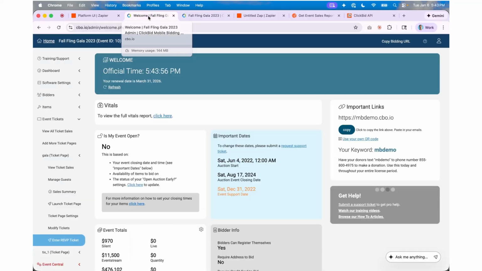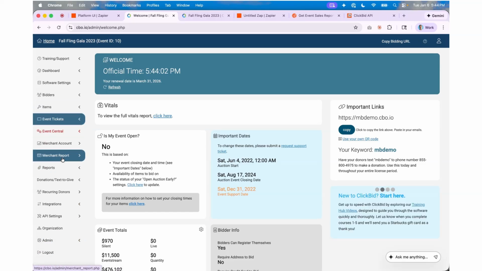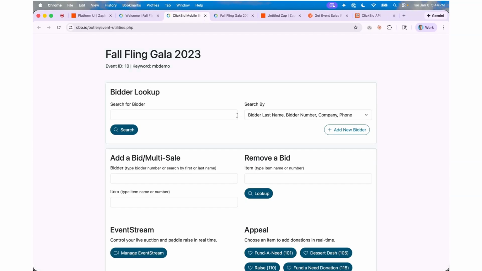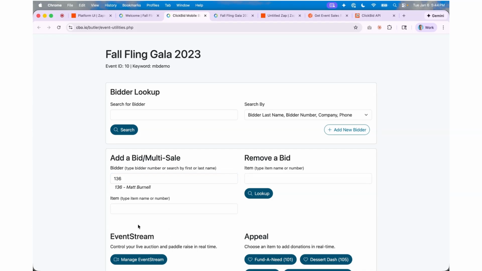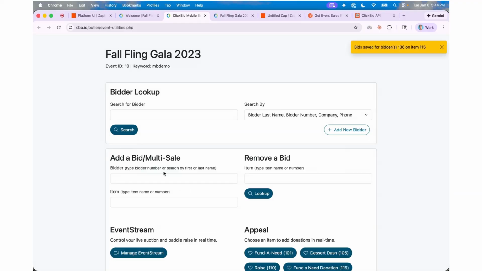The other option, so we've got a little bit of time to kill, so I've only got a half hour, but the other option is to go into your Butler, and if I have a bidder, I can just pick somebody like Matt Burnell. Yep, that's fine. Item, let's do donate. Oh, yep, fund a need. I'm going to donate $1 and add, just as a test. When you use the Butler, this is important. You have to check them out first. Our sale tool wants to make sure they're checked out.